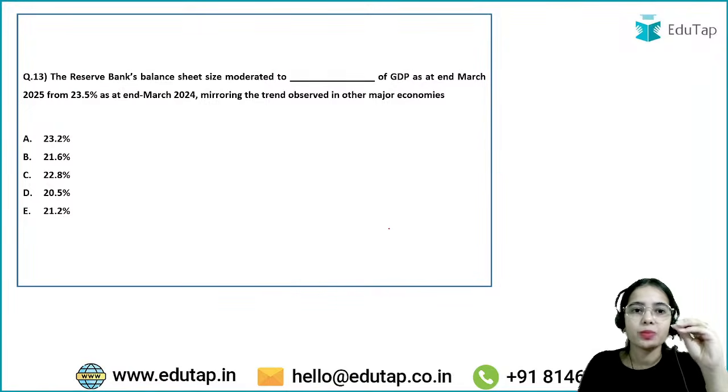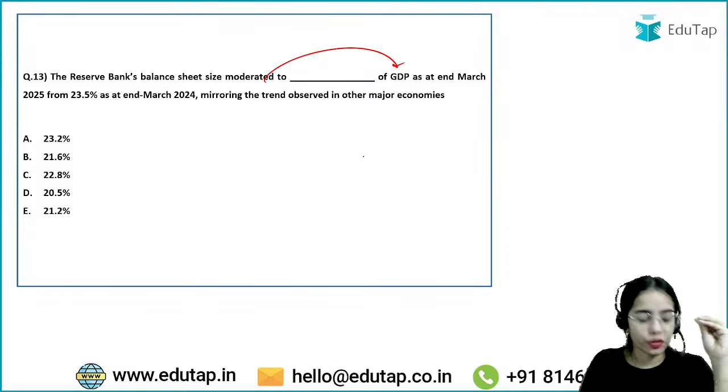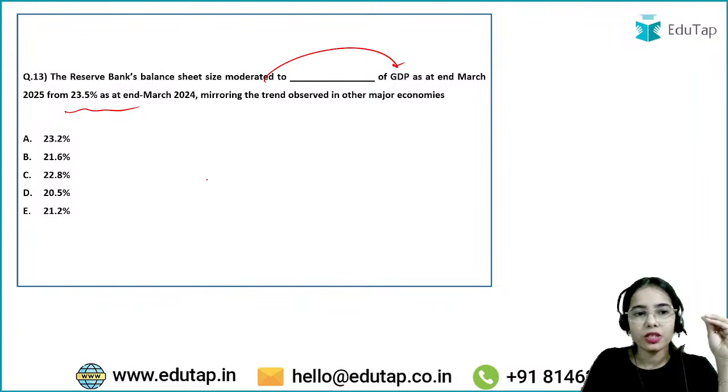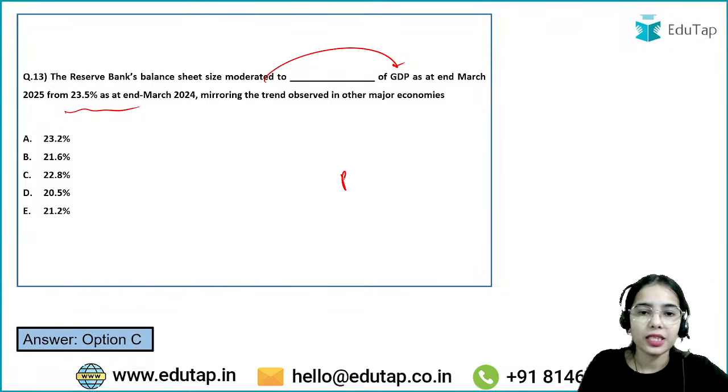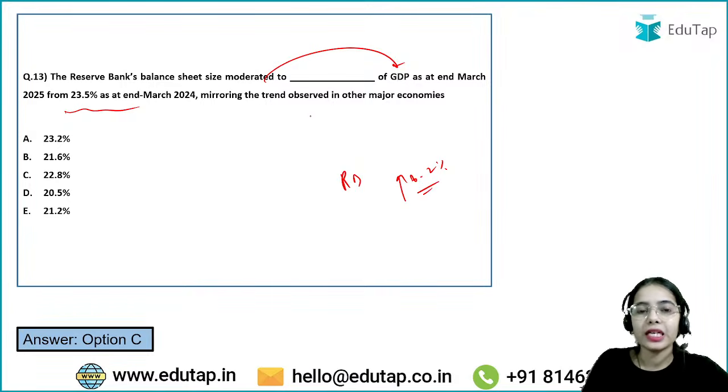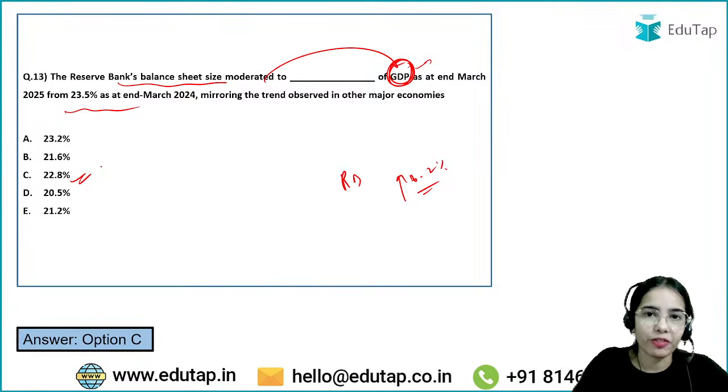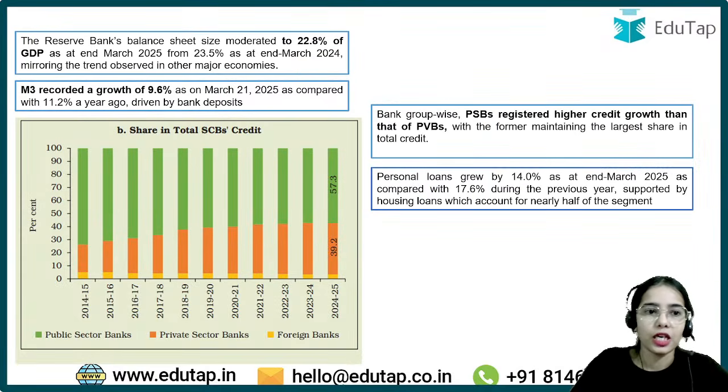So the Reserve Bank's balance sheet size moderated to what percentage of the GDP as at the end of March 2025 from 23.5%? The answer here is, very good, 22.8%. Okay, so basically the Reserve Bank's balance sheet size has grown by 8.2%, but the balance sheet size as compared to GDP, or we can say the Reserve Bank's balance sheet as a percentage of GDP, has declined to 22.8% from 23.5% previously. So the answer here is C. So this is something important that you need to remember, as well as the M3.